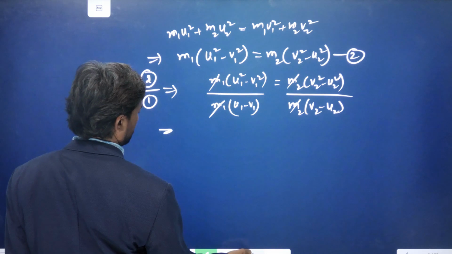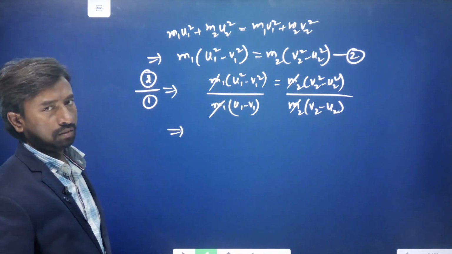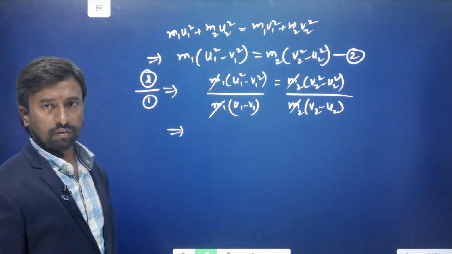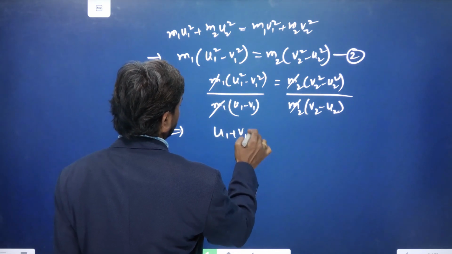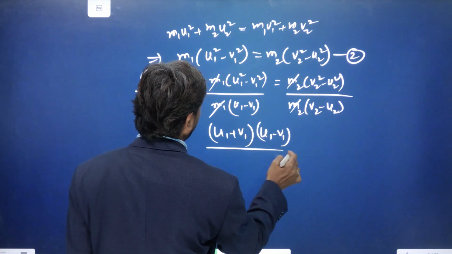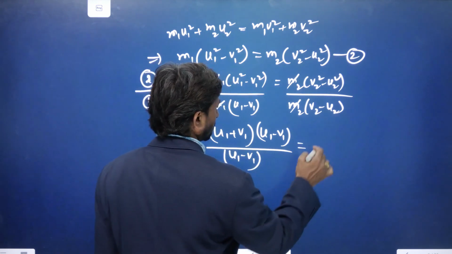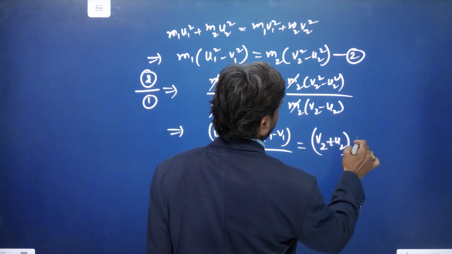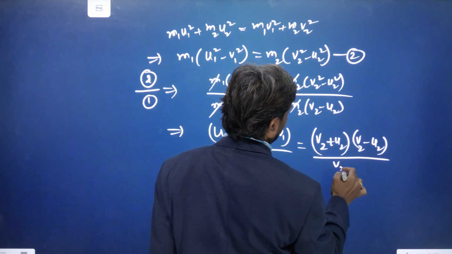The above equation can be written, using the a square minus b square form, as u1 plus v1 into u1 minus v1, divided by u1 minus v1, is equal to v2 plus u2 into v2 minus u2, divided by v2 minus u2.